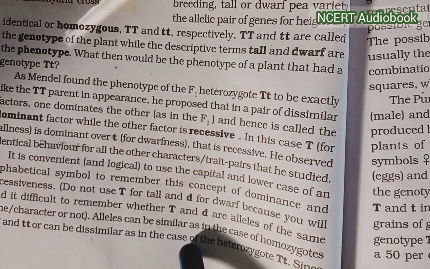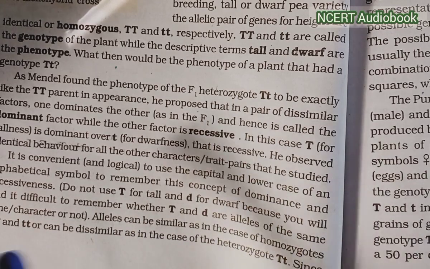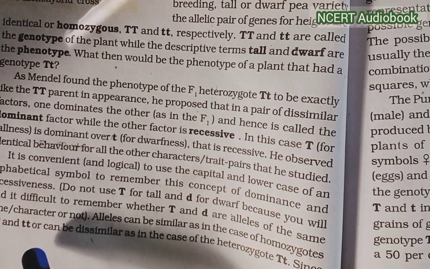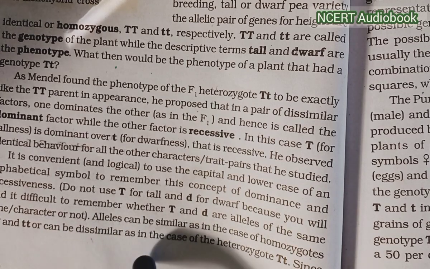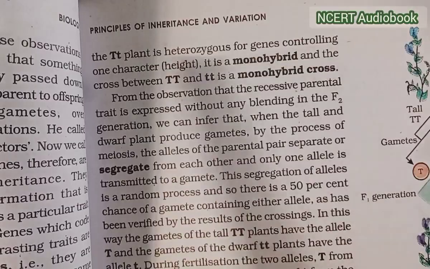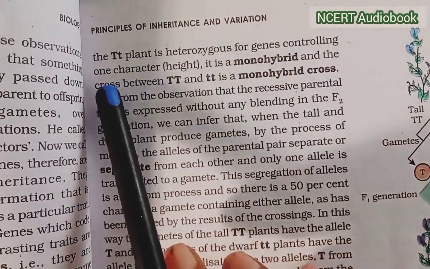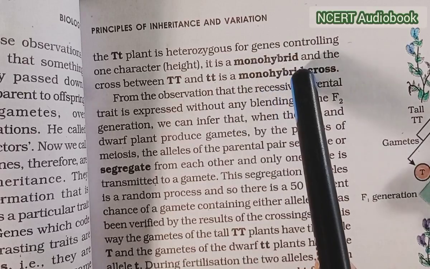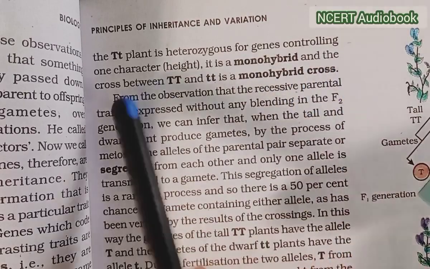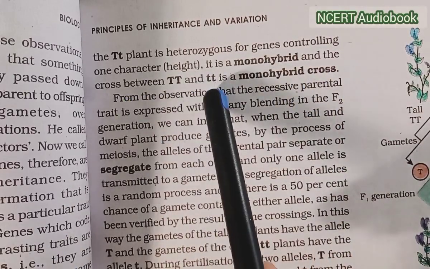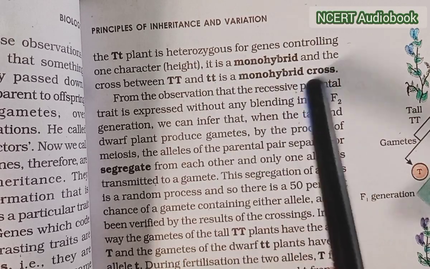Alleles can be similar, as in the case of homozygous capital T capital T, or can be dissimilar, as in the case of heterozygous capital T small t. Since the capital T small t plant is heterozygous for the gene controlling one character, height, it is a monohybrid, and the cross between capital T small t plants is the monohybrid cross.